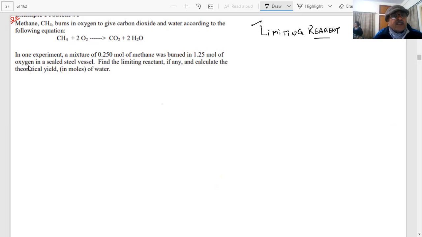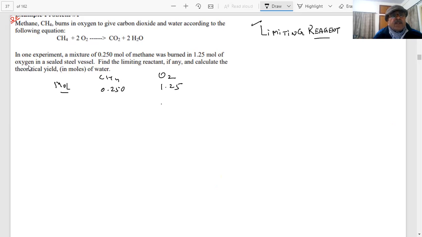This is CH4 plus 2O2 giving CO2. In one experiment, you are already given the moles of CH4 and O2. How many moles of methane? 0.250 and 1.25 mole of oxygen.